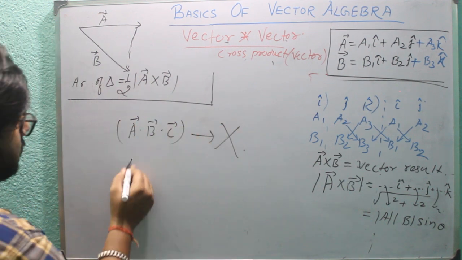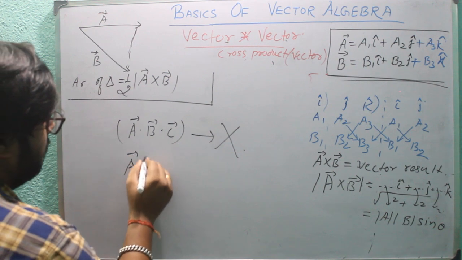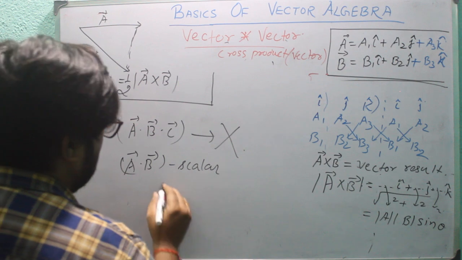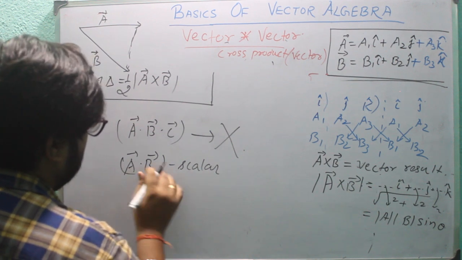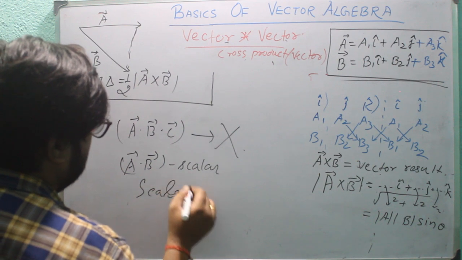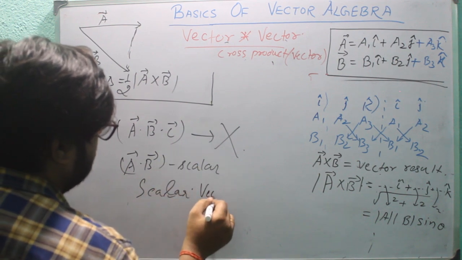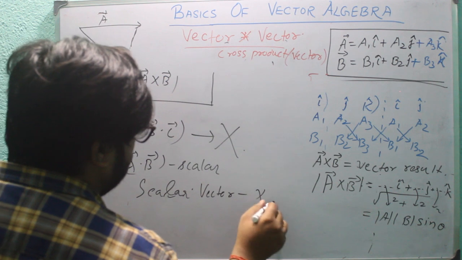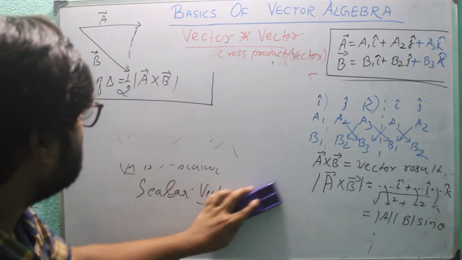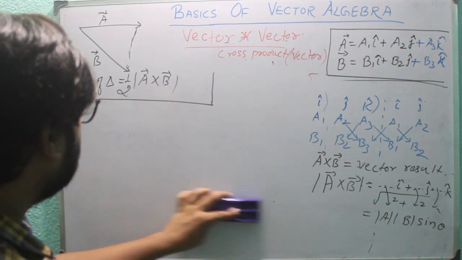It does not exist, because a dot b gives a scalar, and scalar dot vector does not exist. So the dot product of three vectors does not exist.